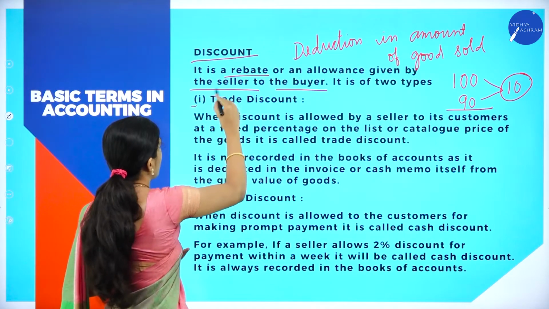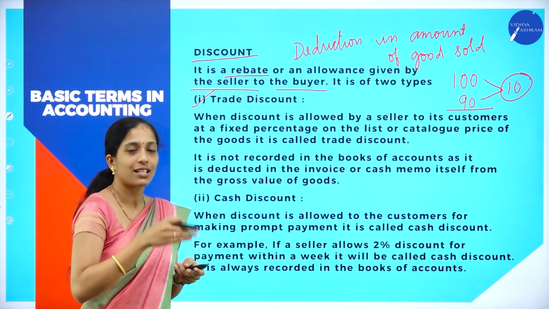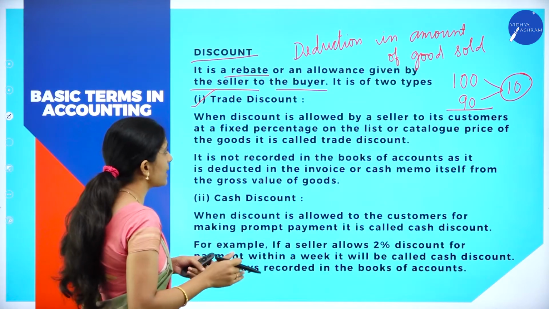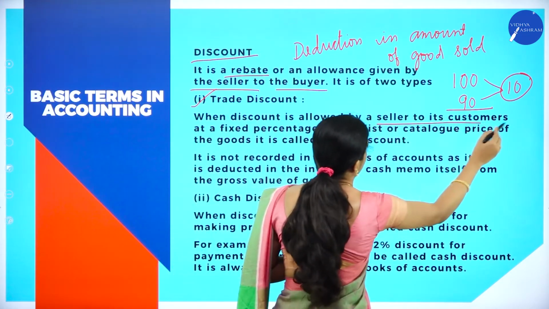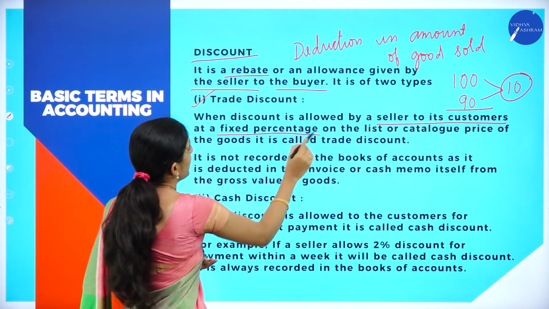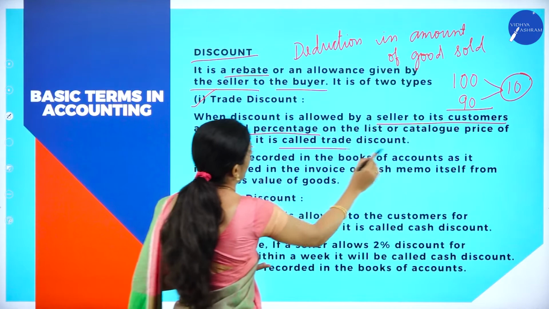So there are two types of discount. Trade discount. Now what do I mean by trade discount? This discount is given in the process of trading. So when discount is allowed by the seller to its customers, that is purchaser, at a fixed percentage on the list or catalog price of the goods, it is called what?